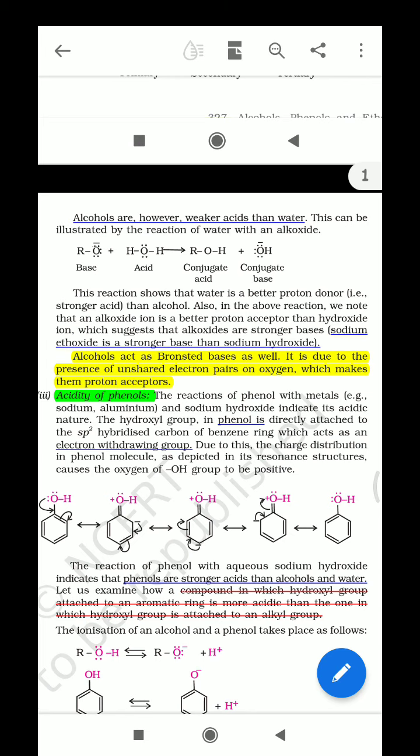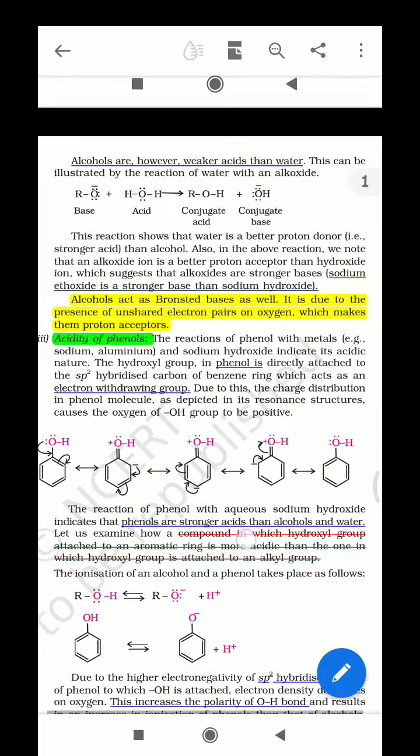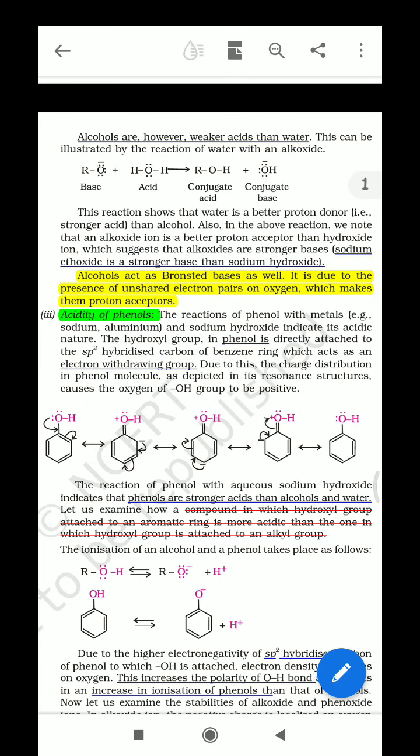So NaOH aqueous in an SN reaction behaves as a nucleophile, and for the purpose of a base we use the alkaline NaOH, and mostly we use the EtOH with Na. So EtOH with NaOH, the formed alkoxide ion is a better base to give the elimination reaction. Here one more statement is important for you: why sodium ethoxide is a stronger base than sodium hydroxide. So I hope you may understand and you may write your answer.